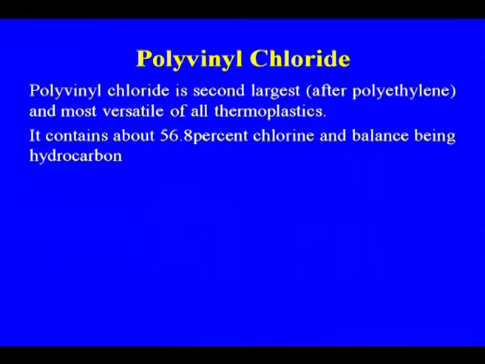Polyvinyl chloride is the second largest after polyethylene and the most versatile of all the thermoplastics. It contains about 56.8% chlorine, with the balance being hydrocarbon. So, chlorine is one of the very important raw materials for PVC, and you see what happened in the Middle East. When PVC manufacture was started there, they started the caustic chlorine plant, and there was less use of the caustic and hydrogen than the chlorine, and this is the reason why they call it the chlor-caustic and not the caustic chlorine industry.